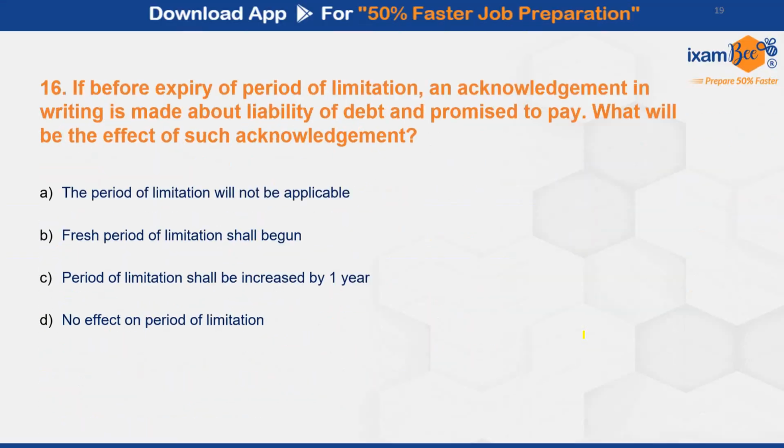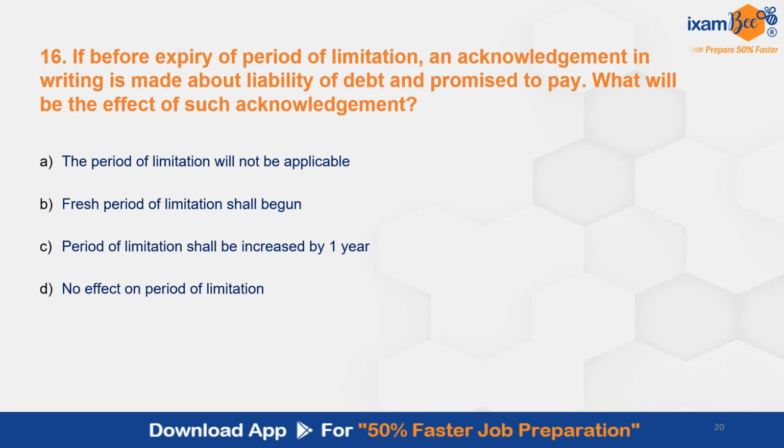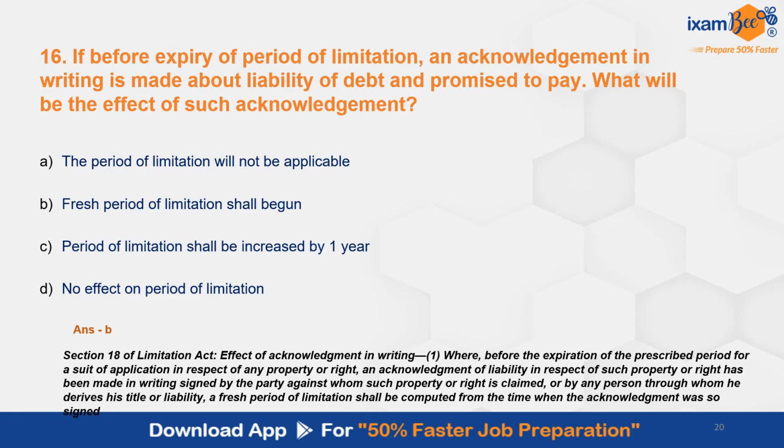Coming to question number 16. If before expiry of period of limitation, an acknowledgement in writing is made about liability of debt and promise to pay, what will be the effect of such acknowledgement? The correct answer here is B. Fresh period of limitation will begin. This is as per section number 18 of Limitation Act, effect of acknowledgement in writing.